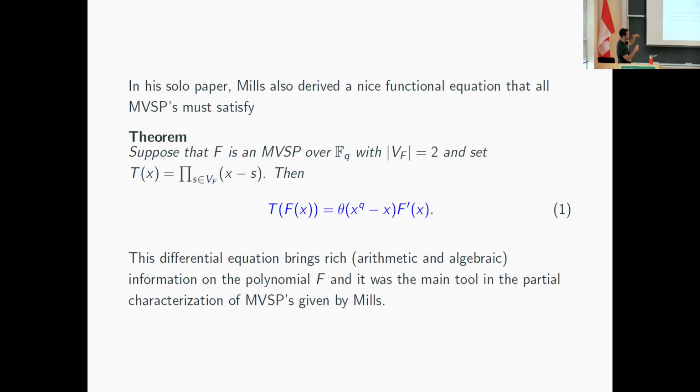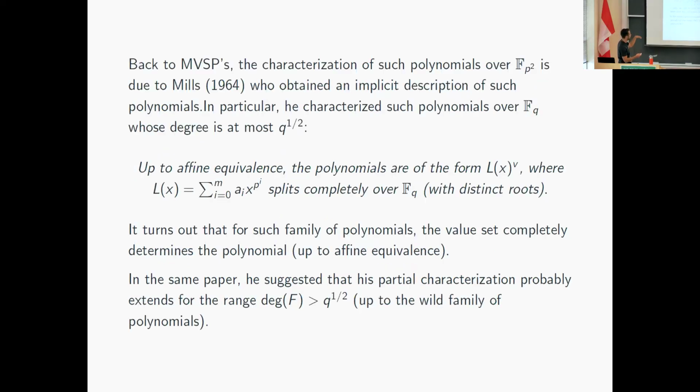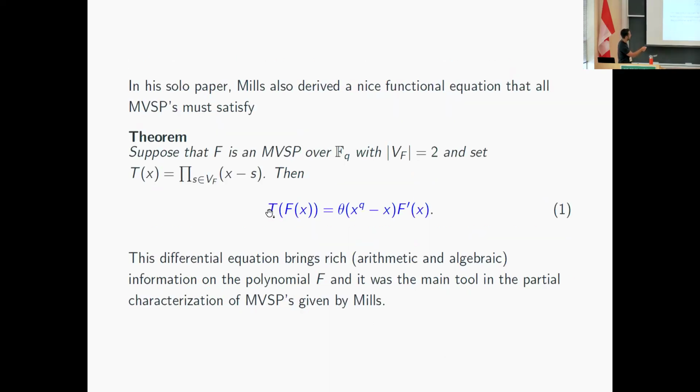And so in the paper, as I said before, there is some partial description of the polynomials, but a very interesting thing that appears is a differential equation that these polynomials must satisfy. So basically, here the value set size is supposed to be larger than 2. So if we take an MVSP with value set having at least 3 elements, and we consider T the vanishing polynomial of the value set, right? So I take the elements in the value set and consider this polynomial. We see that if we take this composition, T composed with f of x, and evaluate it at any element of Fq, I get 0, right?